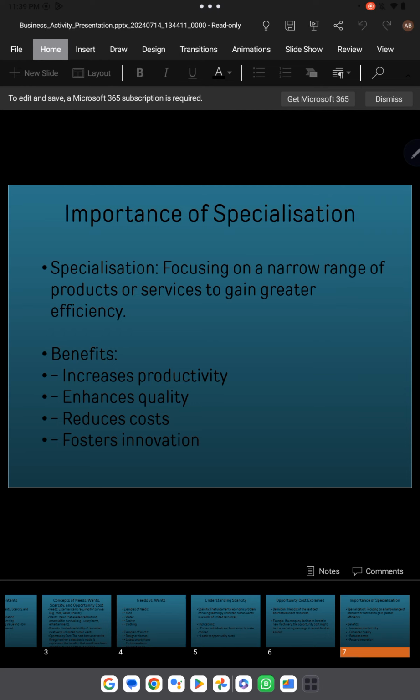For example, if I would say that I am specialized in business and accounting, this is true because my main degree is in business and accounting, and I have also been teaching these subjects for the past 8 years. That's why I can say that I'm specialized in these two subjects, because I have invested a very large part of my life in them. I would say that I am specialized in it because I have gained greater efficiency. I can teach these subjects very effectively to students.